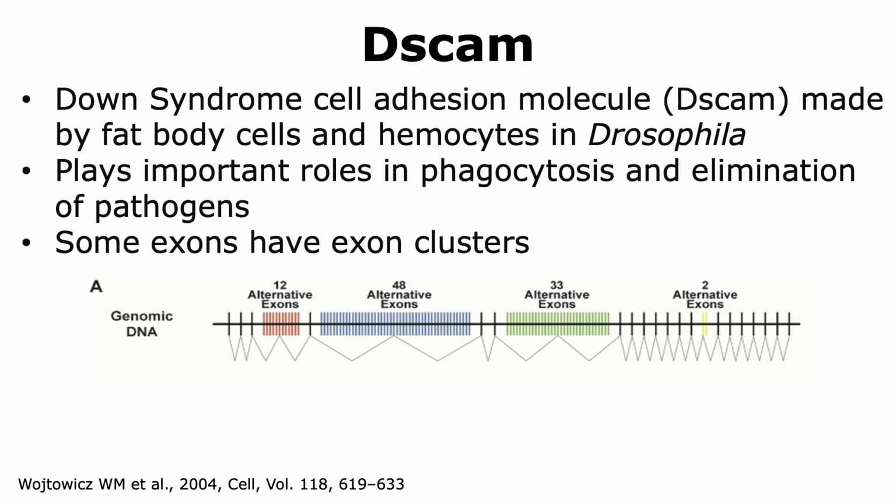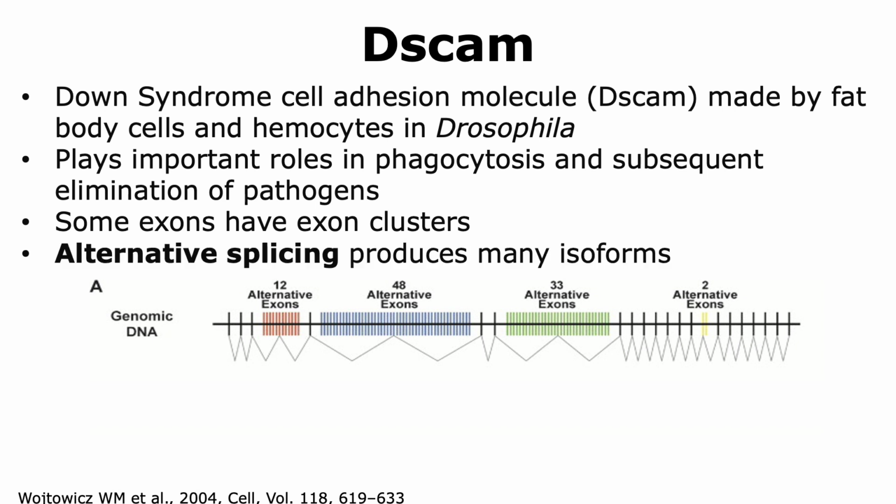When we look at the gene structure of DSCAM, we can observe that there are many exons, but in the case of some exons, the exons are in the form of clusters. For example, when we look at the fourth exon, there are 12 alternative exons available. Similarly, in the sixth exon, there are 48 alternative exons available. When we look at the ninth exon, we're able to see 33 alternative exons. Finally, towards the end of the gene, we can see 2 alternative exons. Whenever alternative exons are available, only one of those alternative exons can be used.